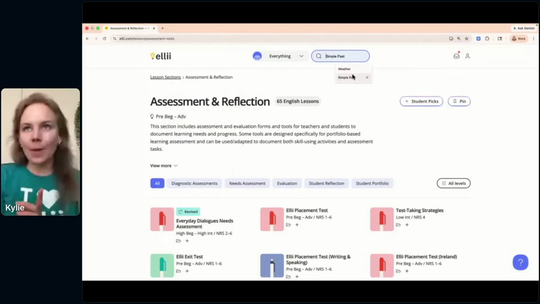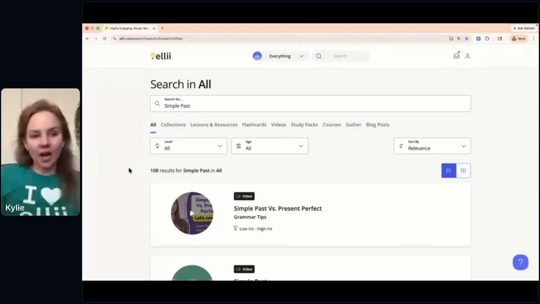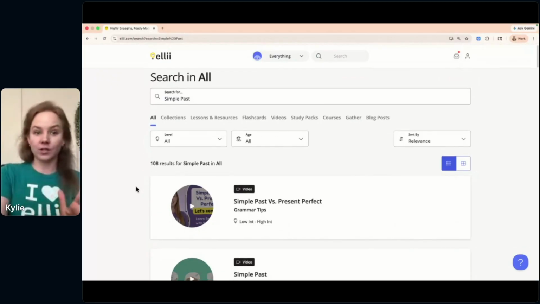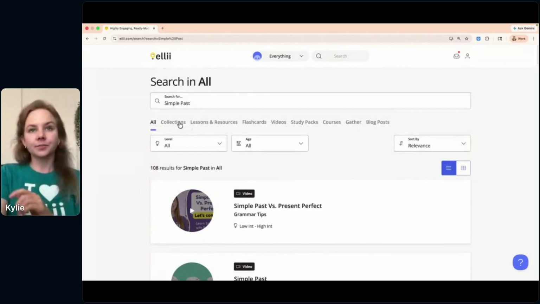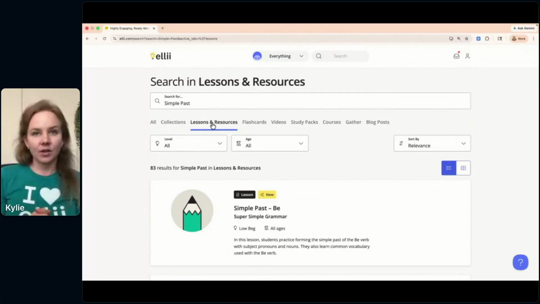If I search simple past, which was something I searched for before, you'll see all of our content comes up here, and there's 108 results for simple past. And you might say, well, I certainly don't want to scroll through all of these. You don't have to. If you want a ready to teach lesson, you could click on lessons and resources and find some options that way.